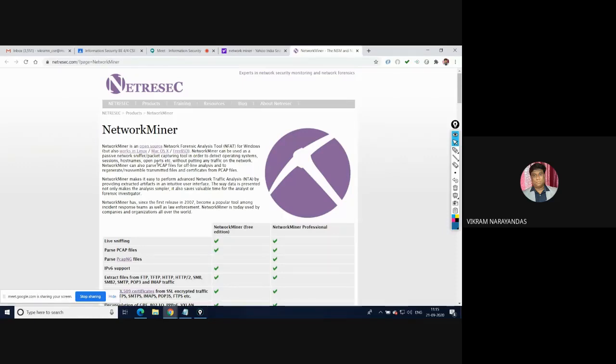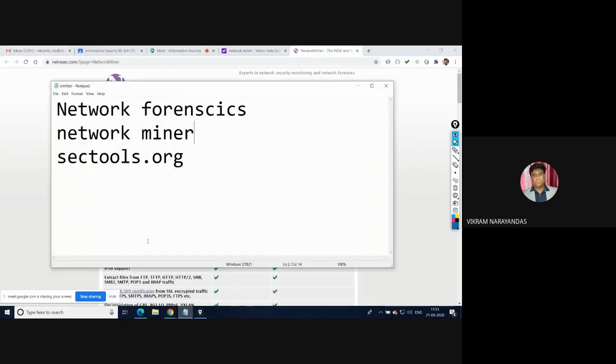Another software we have is called Wireshark. Wireshark is almost the number one protocol analyzer.